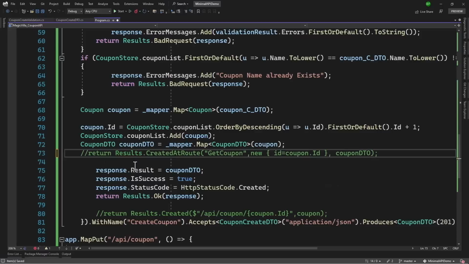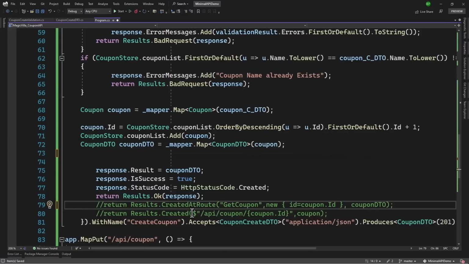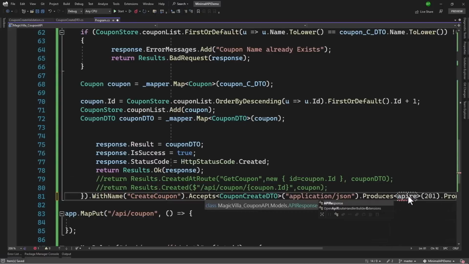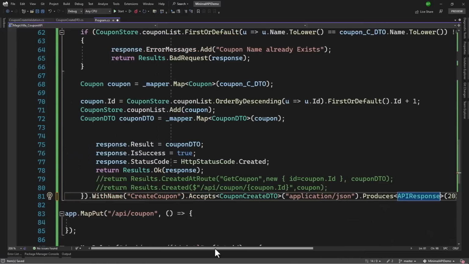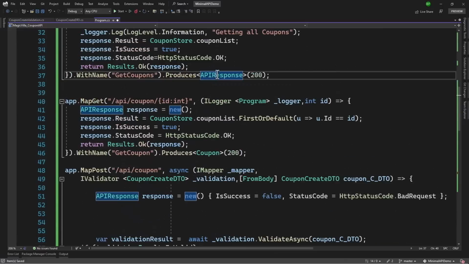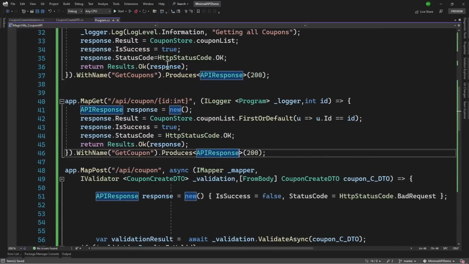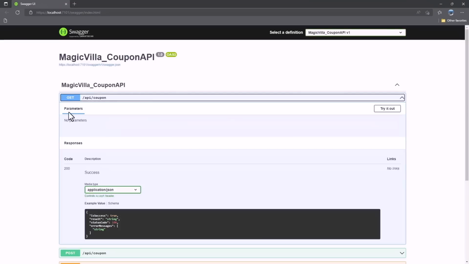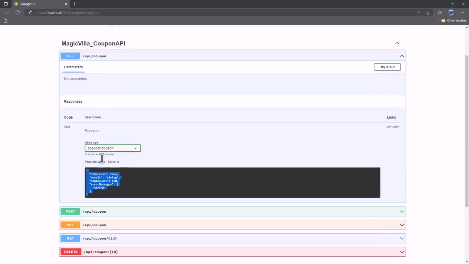We do not need this return statement. We will comment, and let me cut and paste it at the end where we have the other created. With that, the accepts here looks good, but the produces is API response. 201 looks good. Let me make sure everywhere we have that. It will be API response. Great. We have modified quite a few things, but now we have streamlined on what will be the response. For all the endpoints, it will only have our standard API response that you can see.